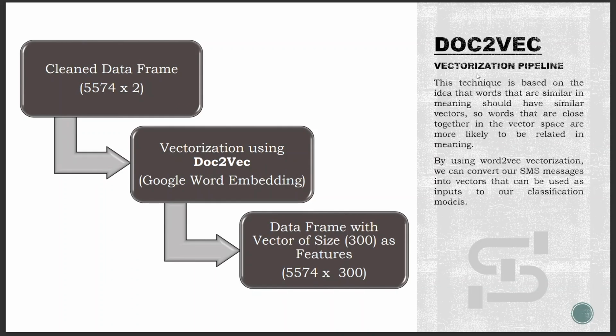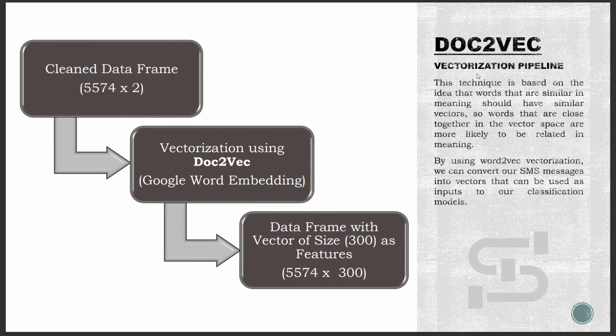Now, the word to vec vectorization technique. Word2vec is a method used in text analytics to convert words into numerical representations, also known as vectors. The goal of word2vec is to capture the semantic meaning of words so that they can be analyzed mathematically and processed by machine learning algorithms. Google's word embeddings make this possible by representing each word with a vector of 300 dimensions.